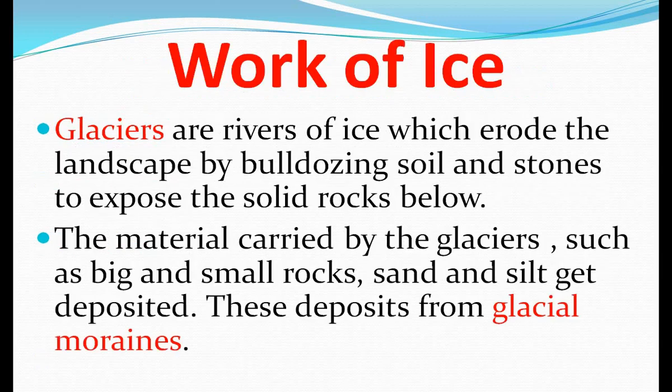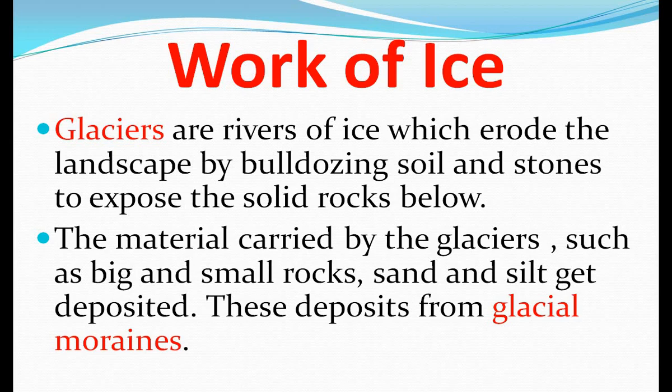Next one is the work of ice. Yes friends, glaciers. As we know, glaciers are slow-moving rivers of ice, and when these glaciers move down from a higher place to a lower one, they erode the landscape by bulldozing heavy particles or rock pieces, soils and stones, and expose the solid rocks below.